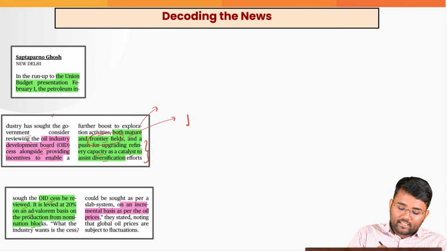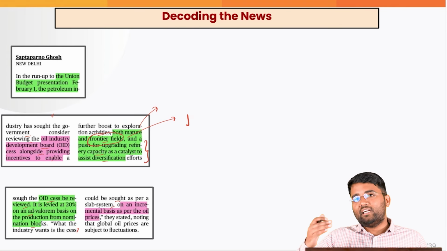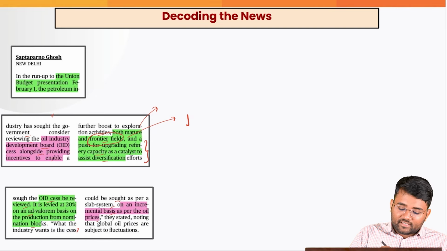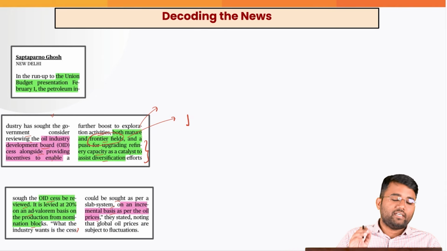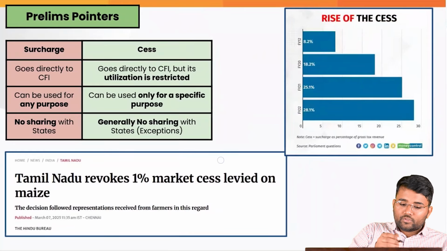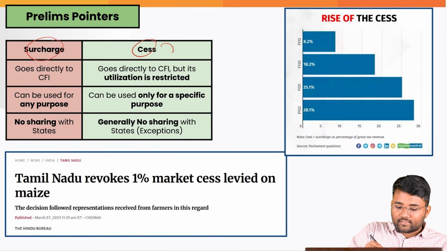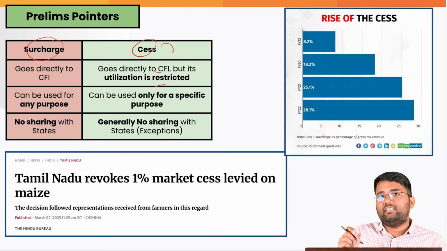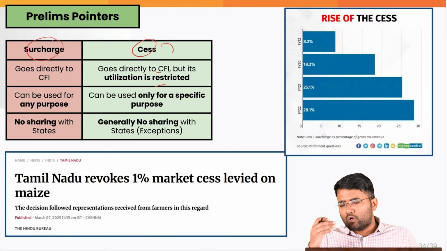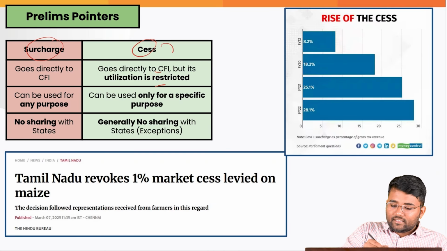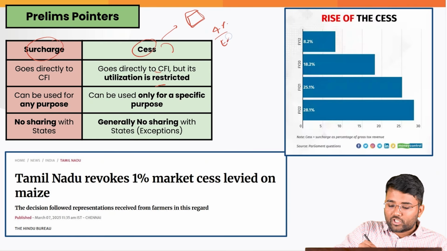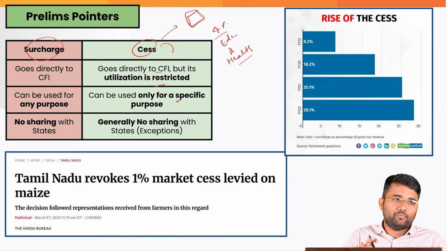And the industry is saying that it could be levied as per a slab system. For example, there are different slabs under the GST regime. So there can be different slabs on an incremental basis as per the oil prices, and accordingly the government can take the cess. Also, if you see the difference between surcharge and cess, the cess directly goes to the Consolidated Fund of India, but its utilization is restricted for that activity itself. Cess is levied on overall income tax liability, and that is levied for a particular activity itself. For example, if there is 4% education and health cess, that can be utilized for that purpose itself. So it can be utilized for specific purposes.